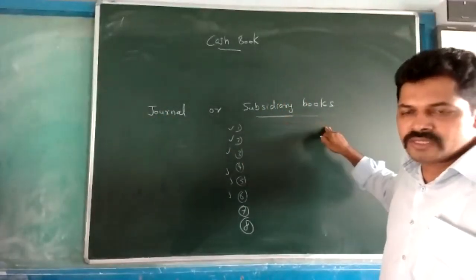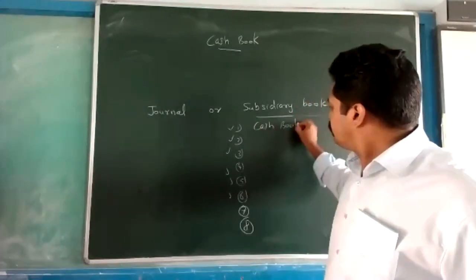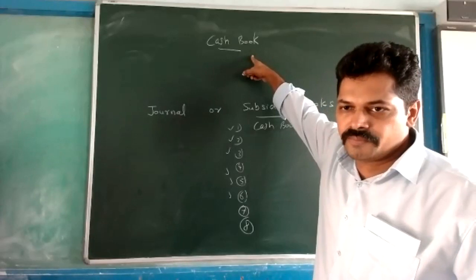In the subsidiary books, one of the books is the cash book. That is our topic. Today's topic is the cash book.